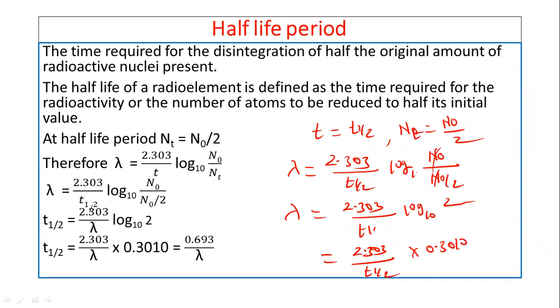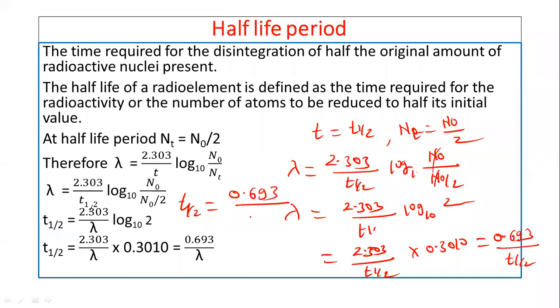If we calculate this value, it becomes 0.693 upon the half-life period. So the half-life period multiplied by lambda equals 0.693. According to this, we can write the derivation for the half-life period: t half equals 0.693 divided by lambda.